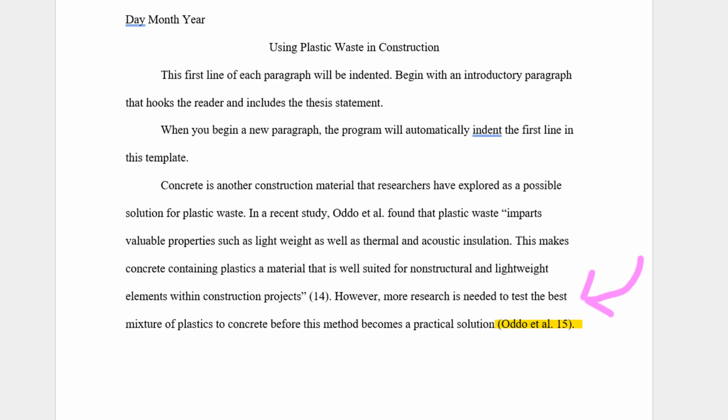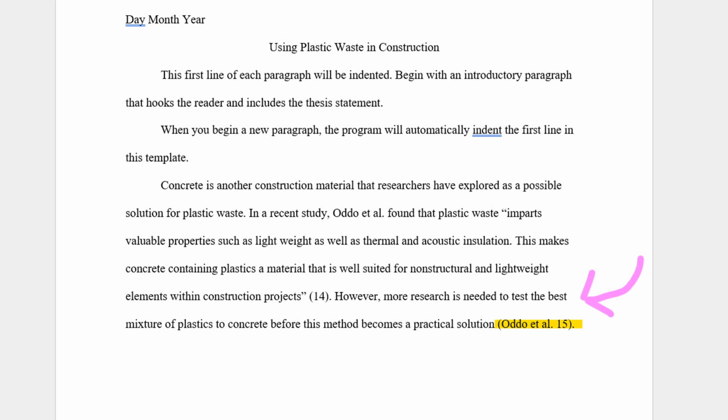I followed up with an indirect quote that summed up additional information from the next page of the article on the need for more research. "However, more research is needed to test the best mixture of plastics to concrete before this method becomes a practical solution (Odo et al. 15)."